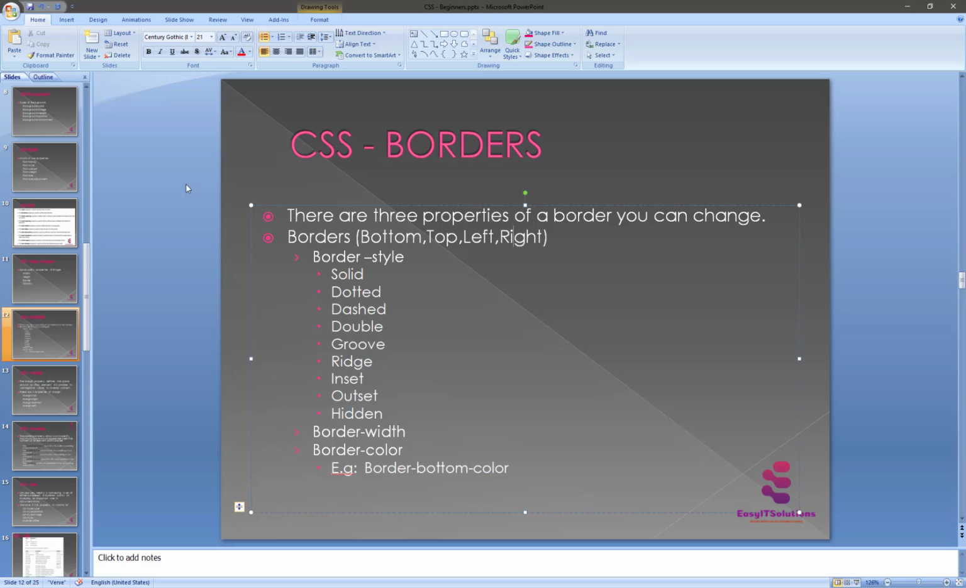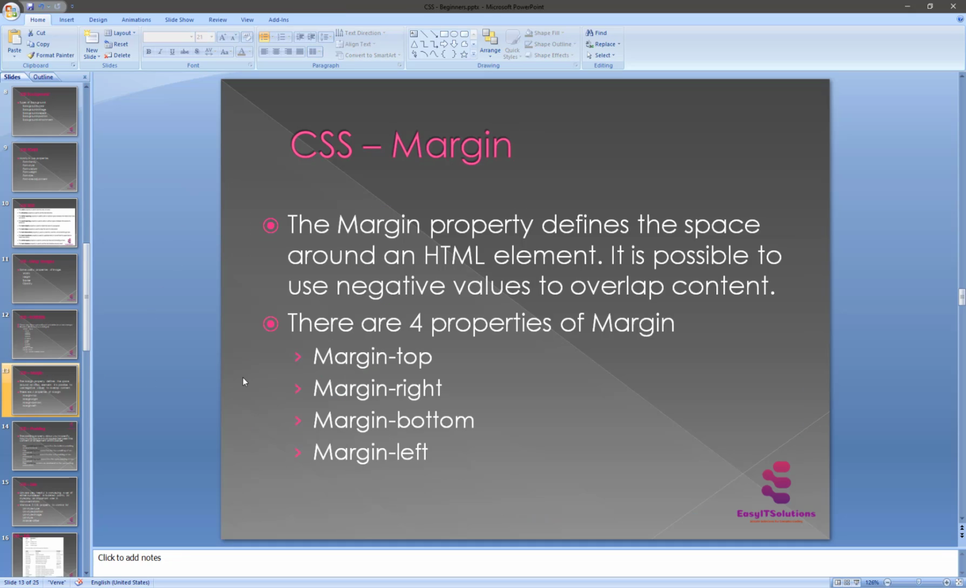And now we are going to set the margins. This is a really important topic, and a somewhat complicated one, to understand margins basically. The margin property defines the spaces around the HTML element. It's possible to use a negative value to overlap the content. The four properties of the margin are here.